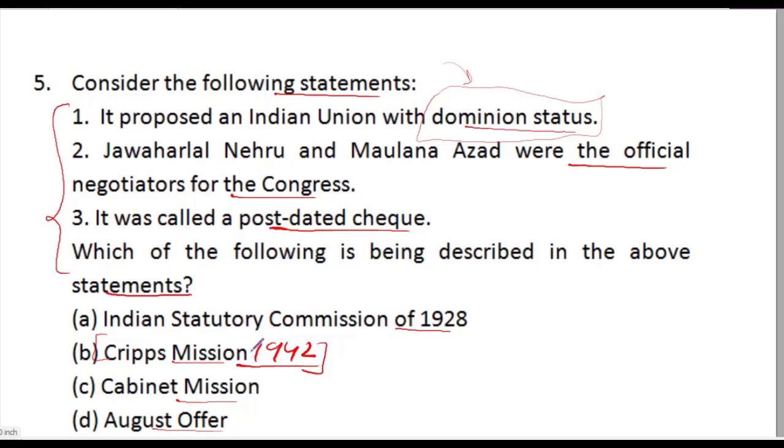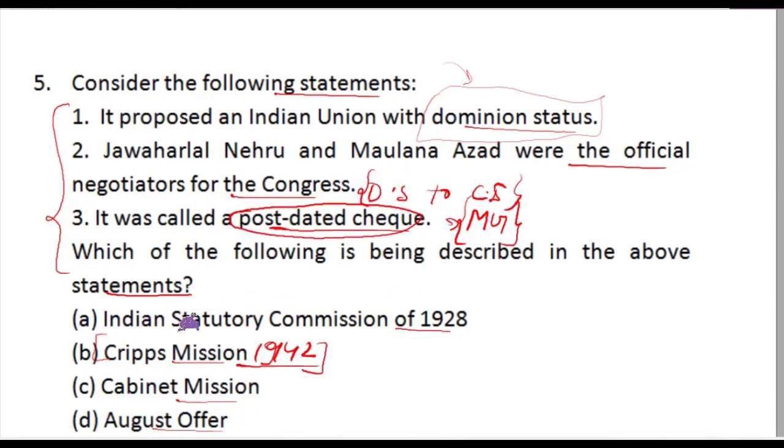So this was in 1942. It was called a post-dated check by Mahatma Gandhi. Why? Because we have moved from dominion status to complete independence, and that is why Mahatma Gandhi called it a post-dated check.